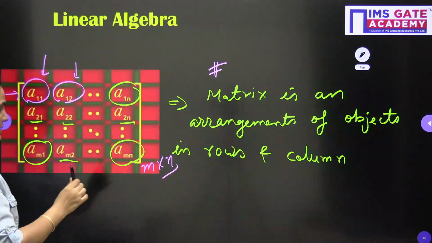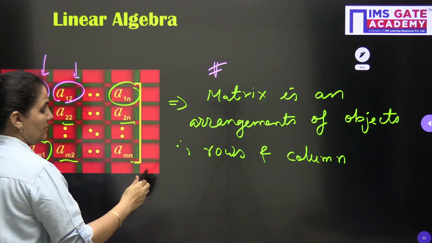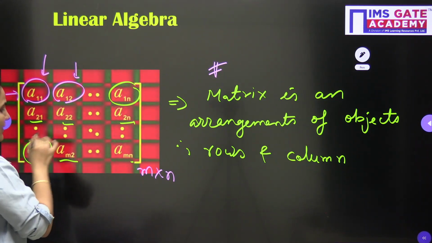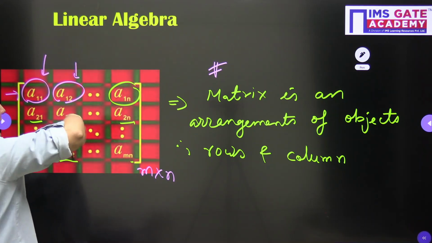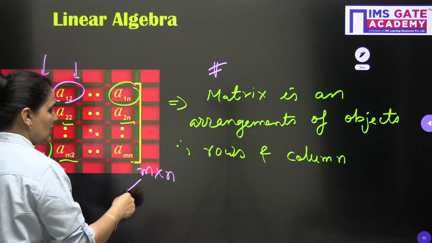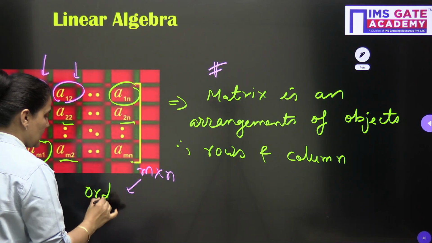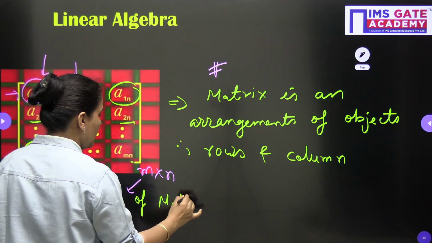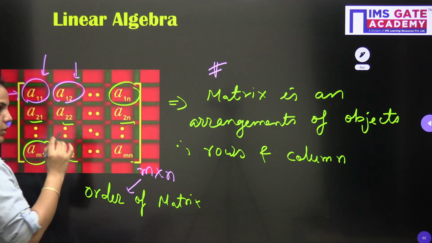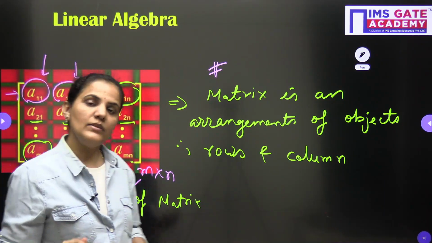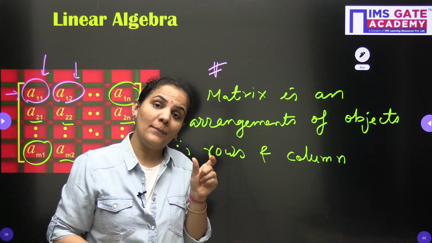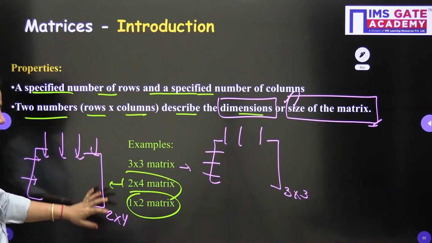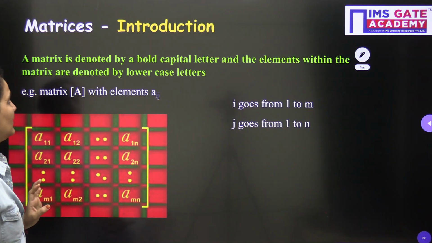If I am talking about this one, where I am mentioning here m cross n, m cross n means we have m rows and n number of columns. So this is called the order of the matrix or size of the given matrix, where we have m number of rows and n number of columns. So this is the basic introduction of matrices. Very easily we can relate with this one, very simply we can understand with this one.